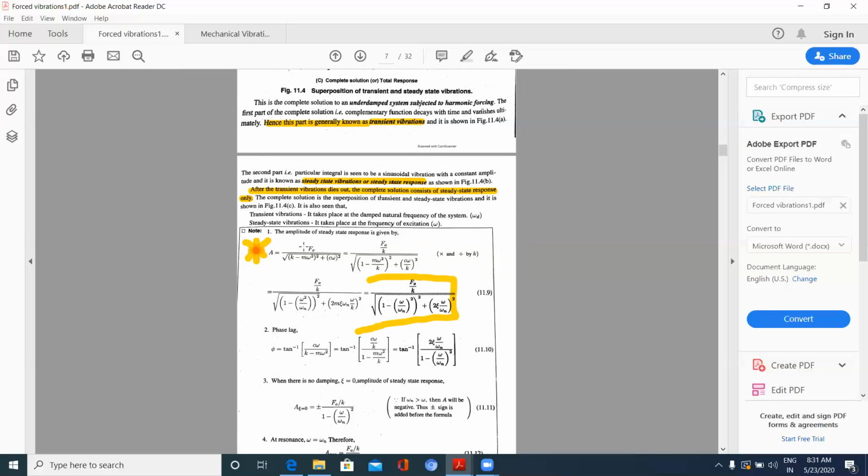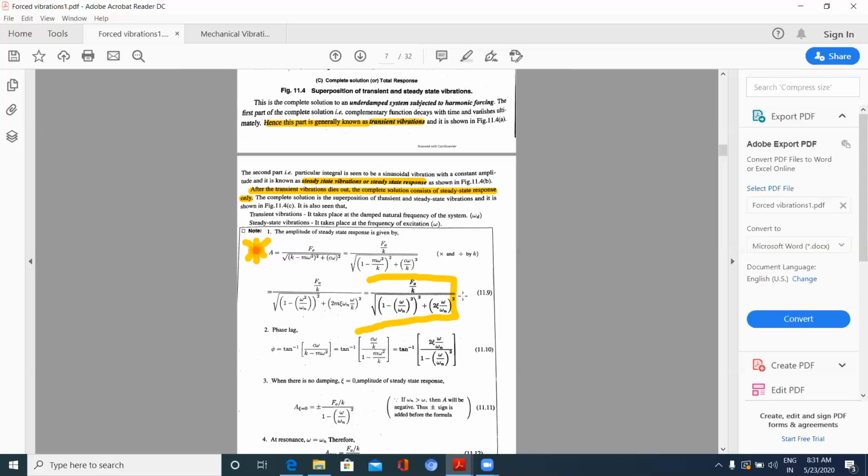F naught. Applied force on the connecting rod is F naught, but when it is being resolved, what am I getting? F naught sin omega t. Now due to this, what I am getting is the amplitude as F naught by k under root 1 minus omega by omega n square whole square plus 2 zeta omega by omega n whole square.